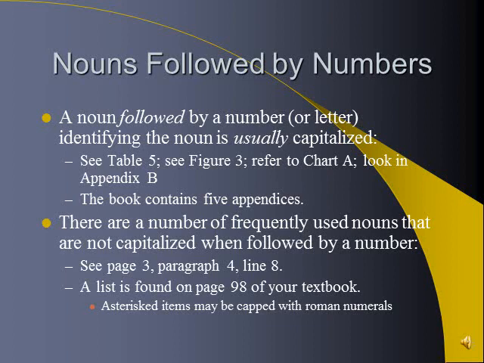And here's our next rule. Nouns followed by numbers or letter identifying the noun is usually capitalized. So see Table 5, table capitalized. See Figure 3, figure capitalized. Refer to Chart A, capitalized chart. Look in Appendix B, appendix capitalized. Versus the book contains 5 appendices. There it's not followed by a number or a letter, not capitalized.